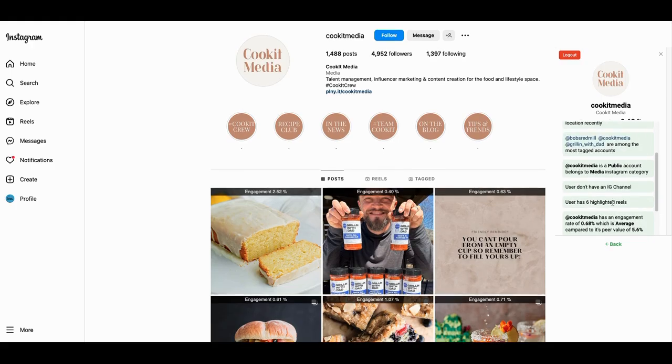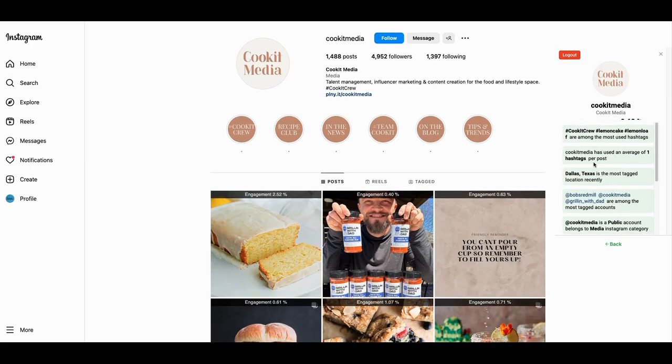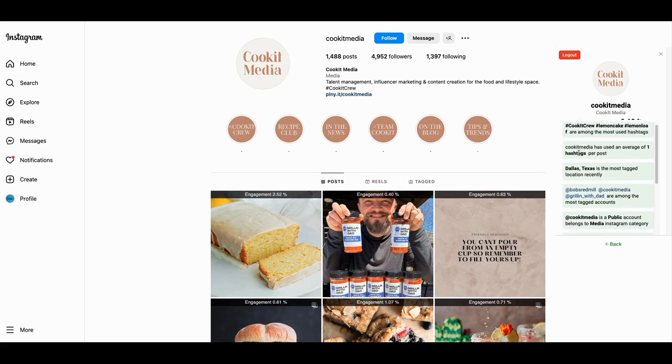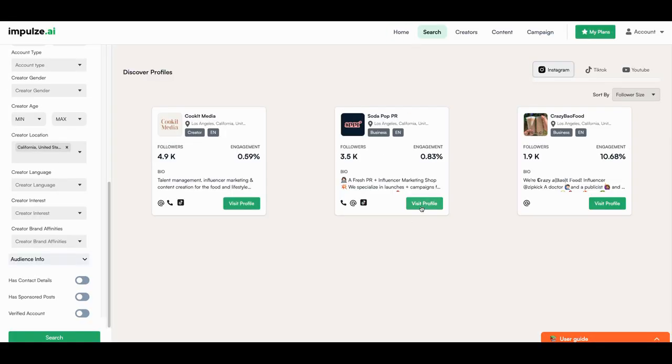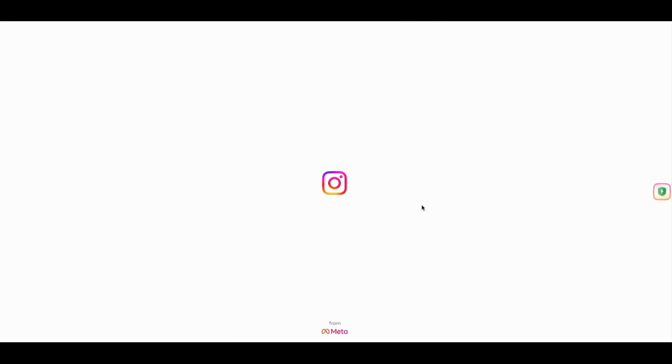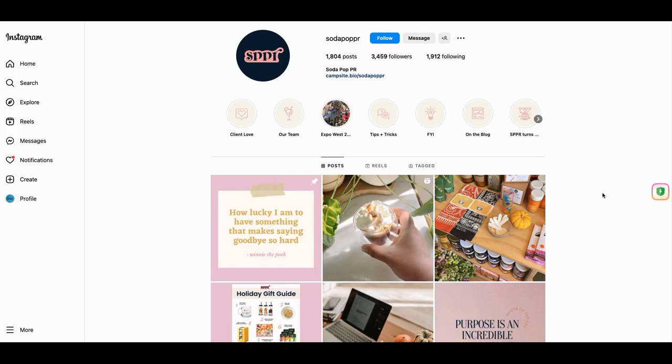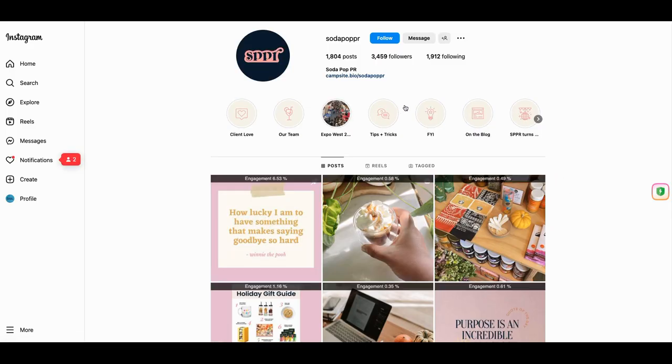So this is all public information, but you're not going to go through every single profile in Instagram just to discover that on your own. You have this one quick tool to be able to do that for you. And so that's what you do. And it's going to give you that for each one of these, right? You go here, visit the profile. You're going to use their plugin here. And you're going to find out, you're going to learn a little bit more about it, right?